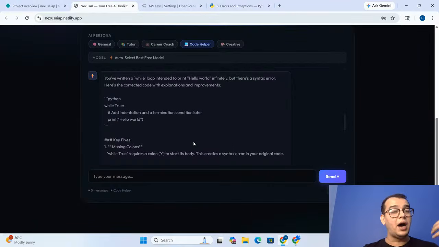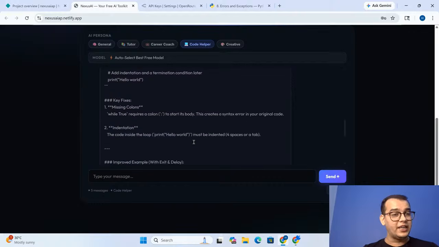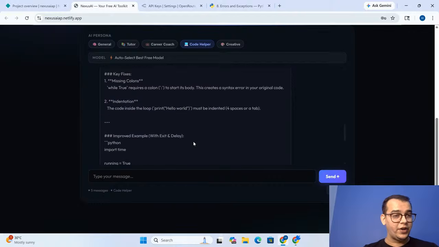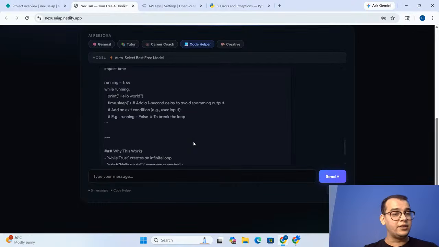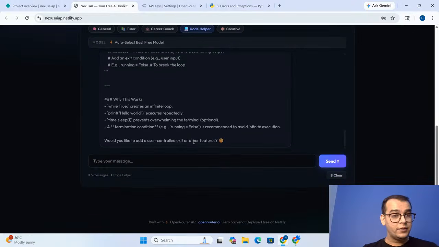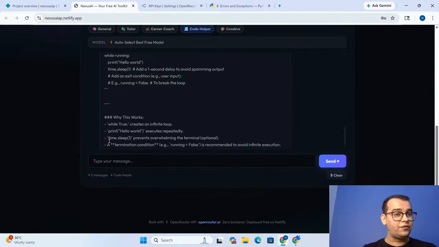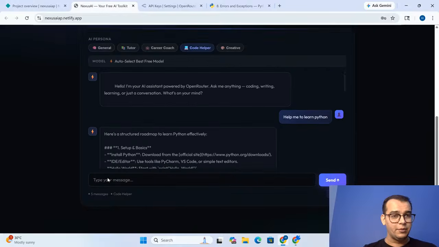But the thing is, my AI application can find the error also. And it is telling me each and every kind of error along with the improved version. It also asks how it can fix this, and whether I would like to add a user control or an exit feature as well. So these are the features that you have in the chatbot, right?